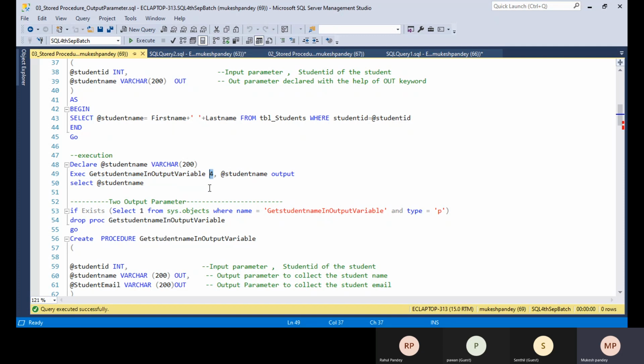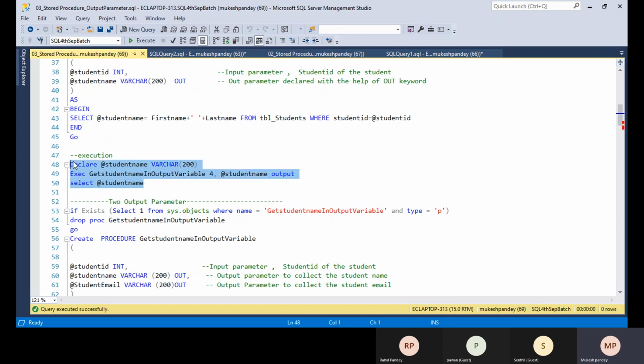Suppose I pass 4, I will get the complete name of employee ID 4. We need to use the student name, and here you need to put OUTPUT, and you need to select the value which is declared.